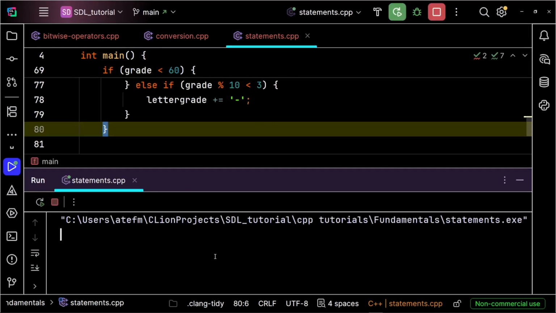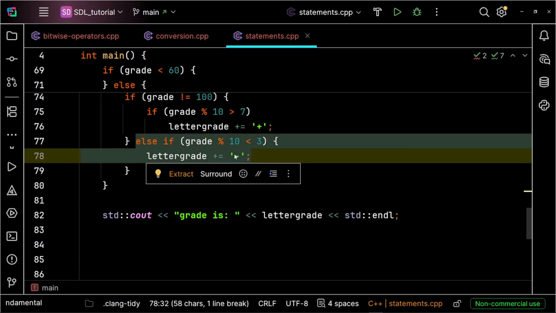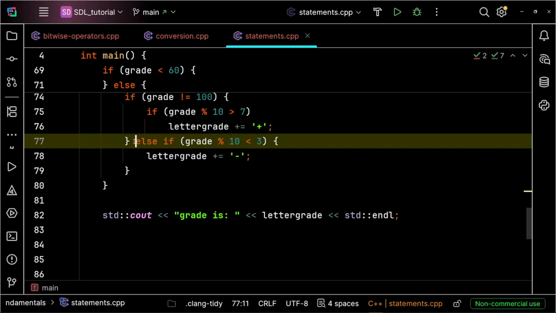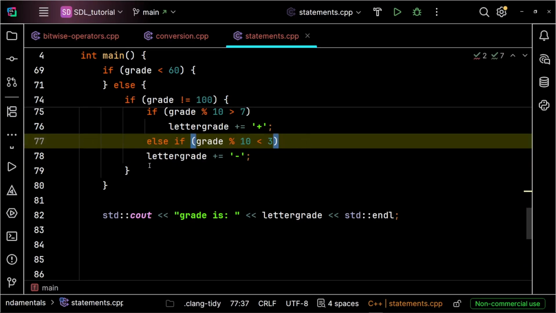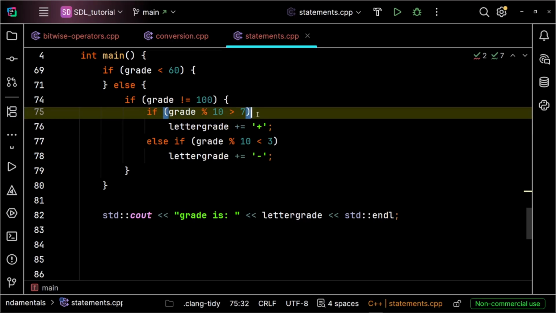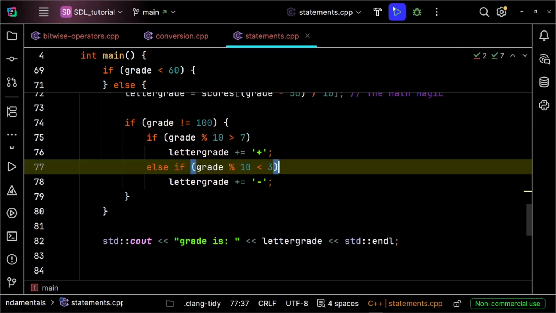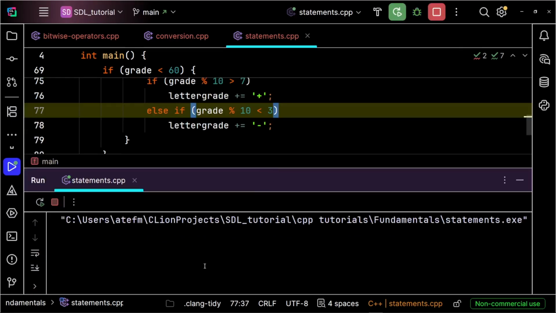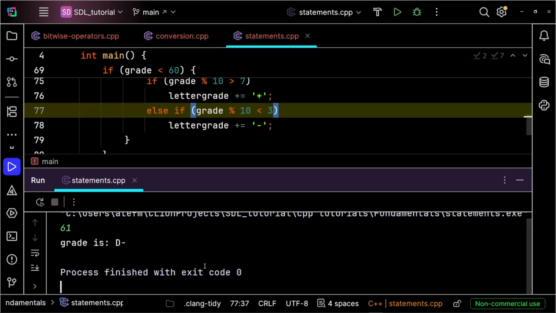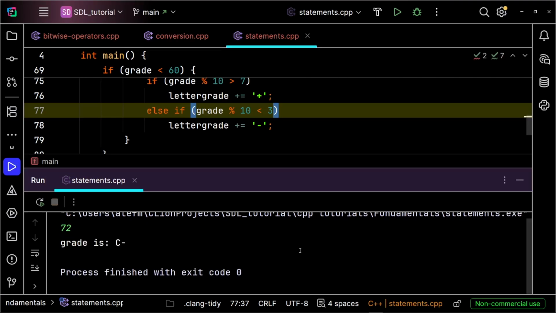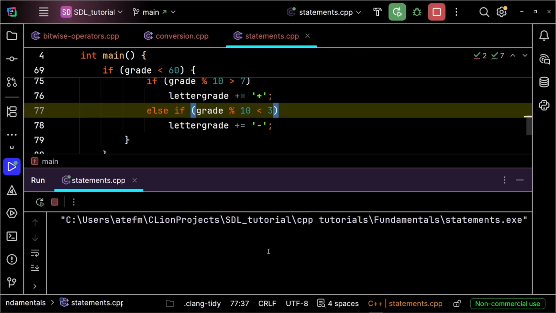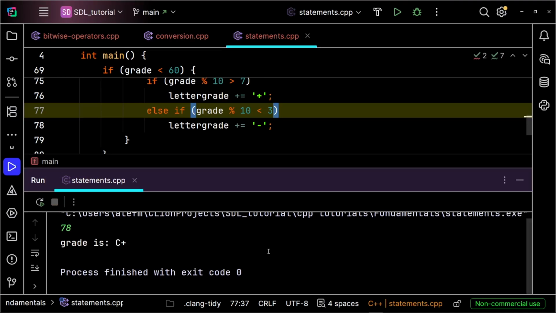So now when I enter the grade, and here I made a mistake because I should have added it inside this block. So it should be like this, and if we remove this one, it would work anyway. We can keep those without curly braces. So now everything looks clean. I took input from the user to get the grade, so we can record it. Let's record 61. I would get D minus. If I take 72, I get C minus. If I record 78, I would get C plus.